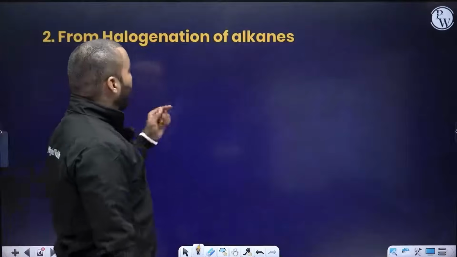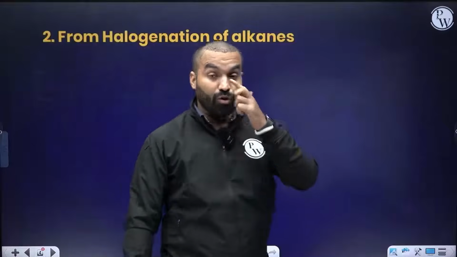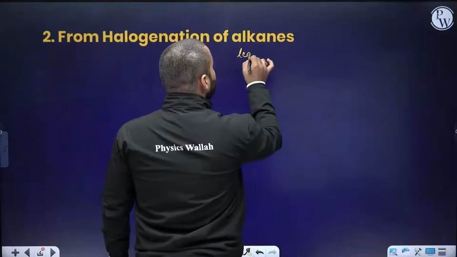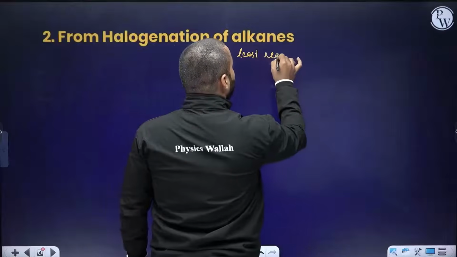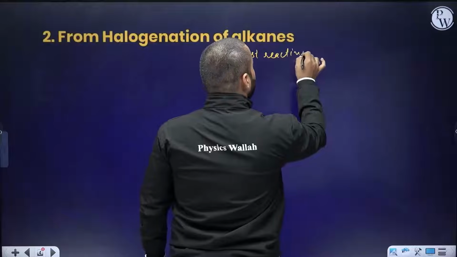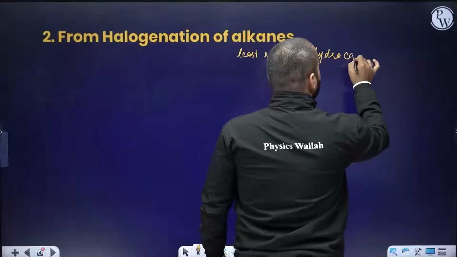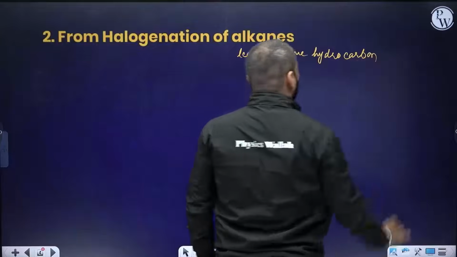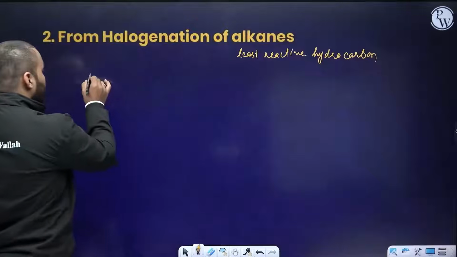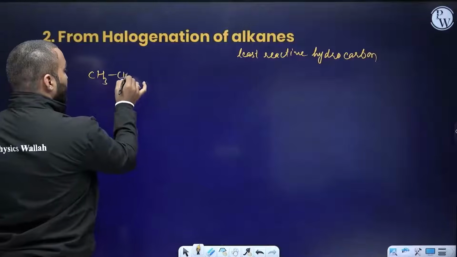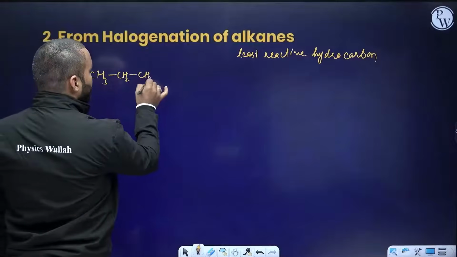From halogenation of alkanes, how do we actually do it? You should know that alkanes are the least reactive hydrocarbons. We will be trying to do a reaction. Let's say I have CH3, I have CH2, I have a CH3.